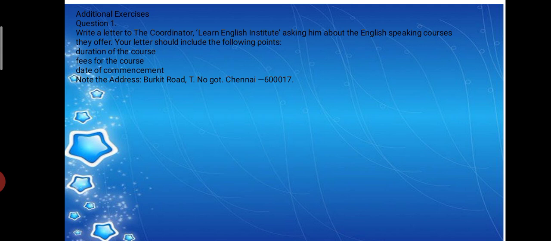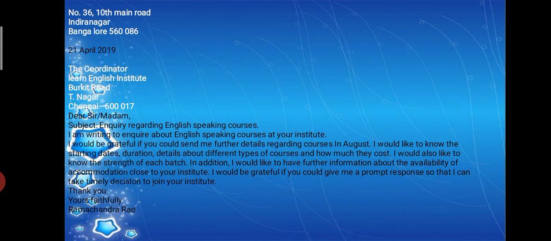The address is already mentioned, so you need to mention only this address when they are giving you the address. Burkitt Road, T Nagar, Chennai 600017. Okay, the answer is here.